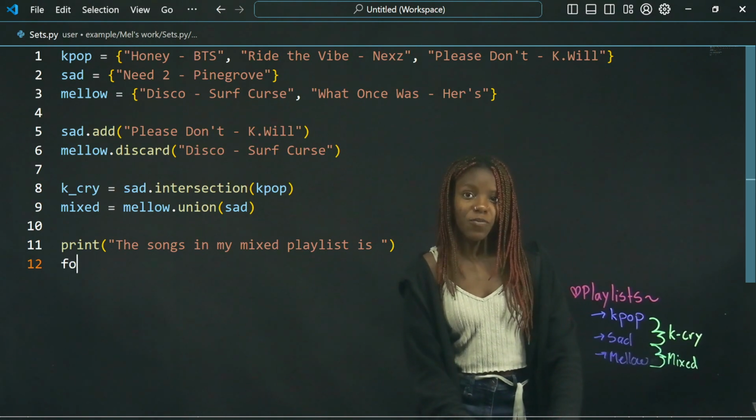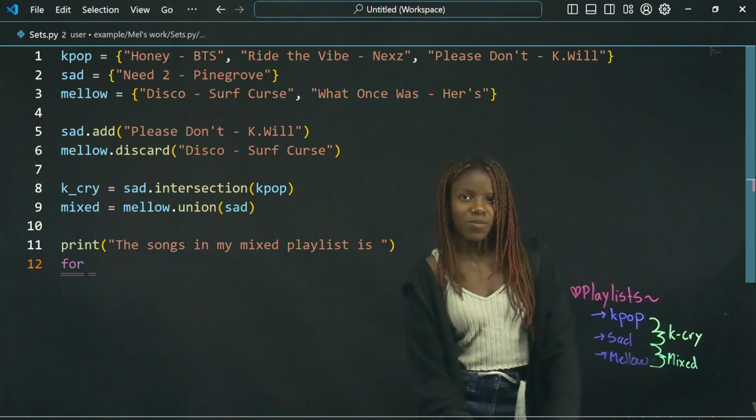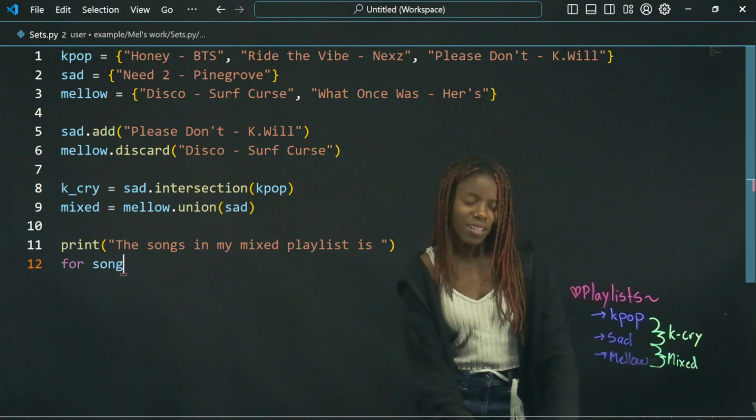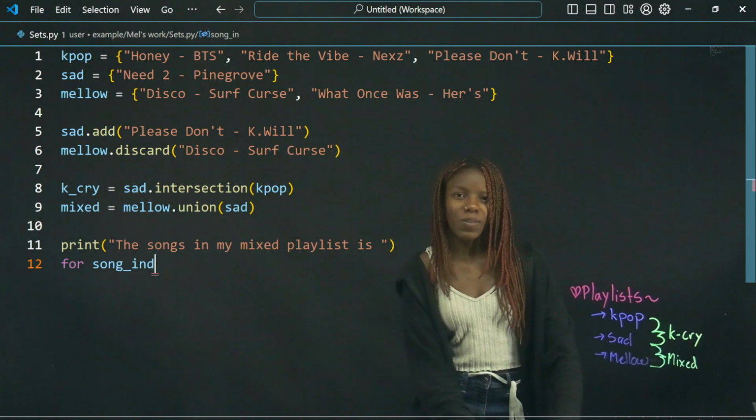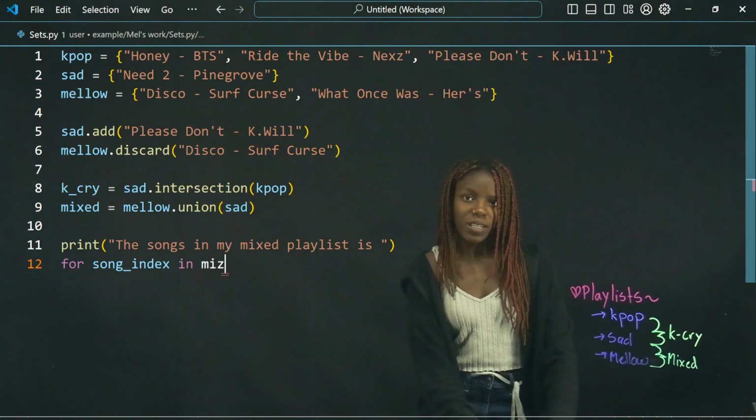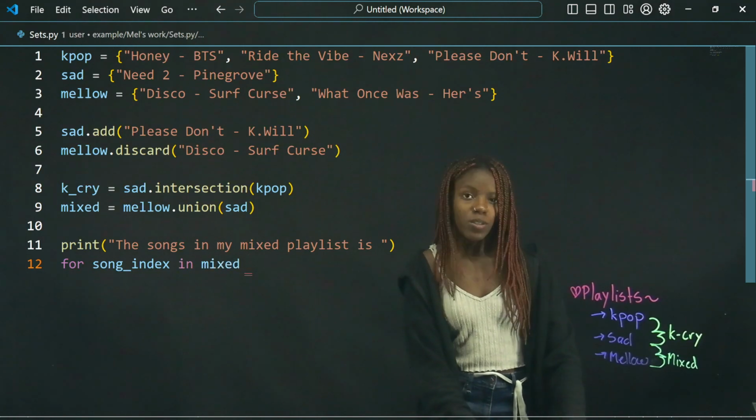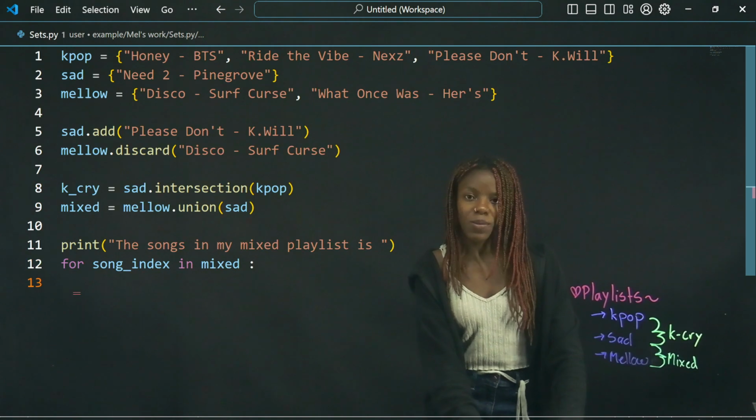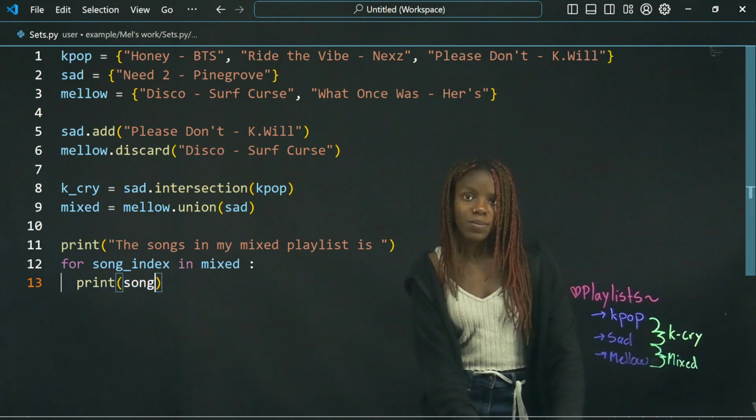So let's do print, and we'll say the songs in Mix, okay, and my mixed playlist is. And then let's figure out the songs. So how we do this is we do a for loop. So we'll say for, and then our index name. So we'll just say song index, so we know that it's an index and we know what it's for. And then we'll say in Mix, because that's the playlist that we want to spit out. And then we'll just print each of the songs.